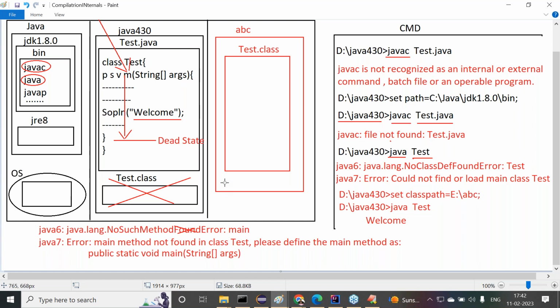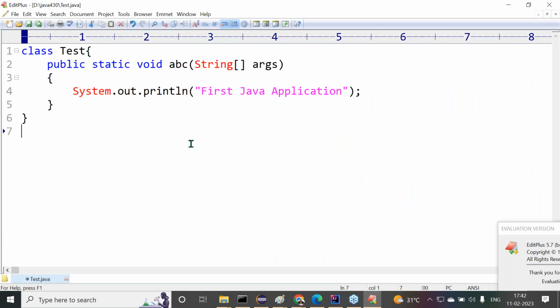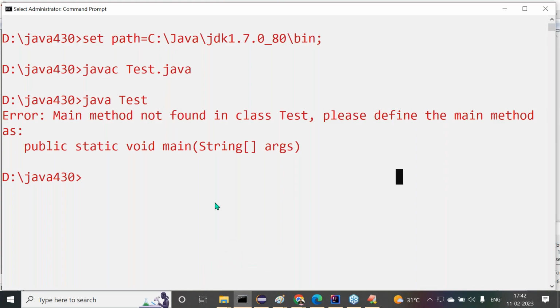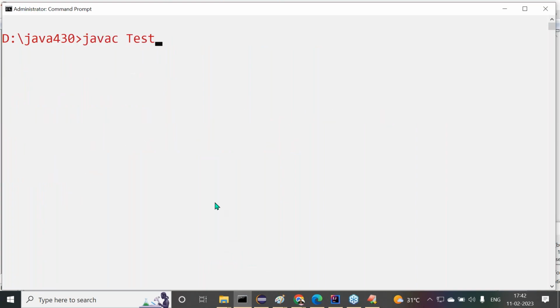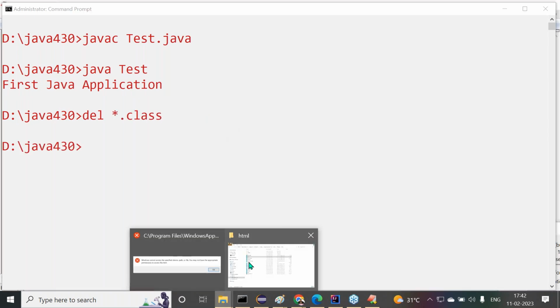Then after completion of this, another point here I'm telling to you. For example, this time we are having the main method. When the main method is available, what we have to do there? javac Tester.java. Compiled successfully. java Tester. First Java application, that output we are getting. Okay, for example, delete *.class. Leave this one. Observe carefully.